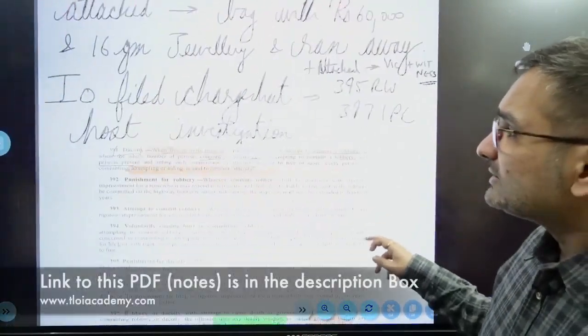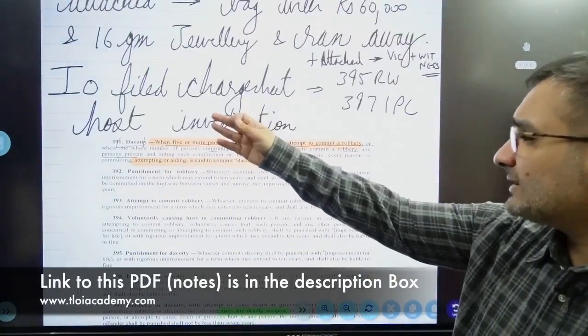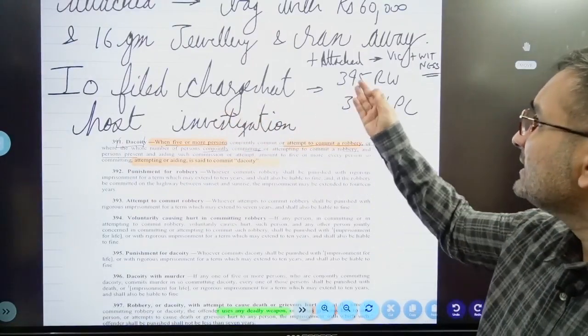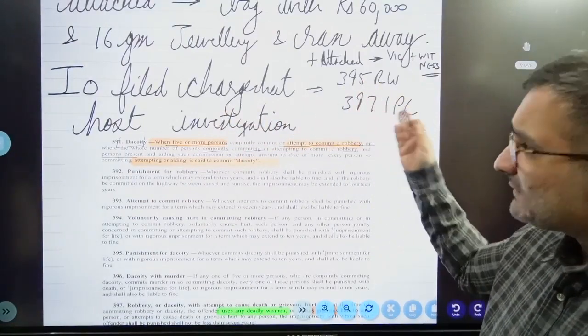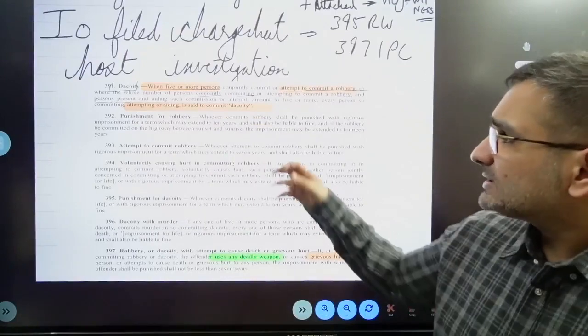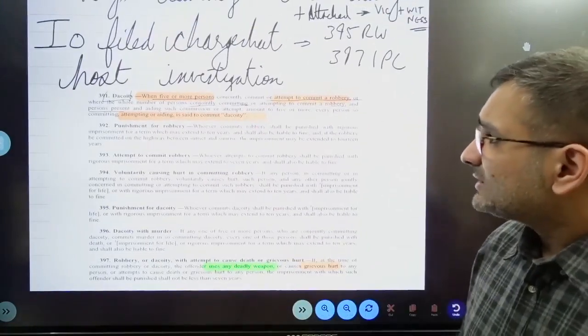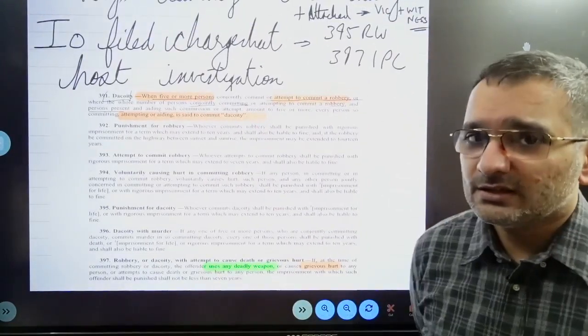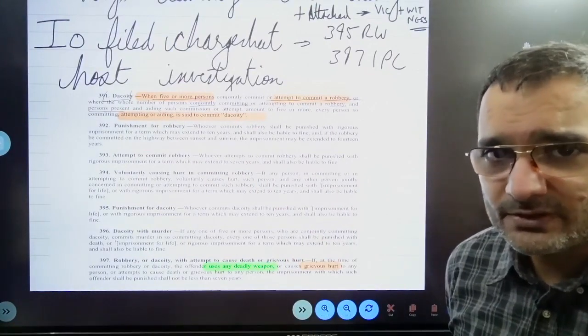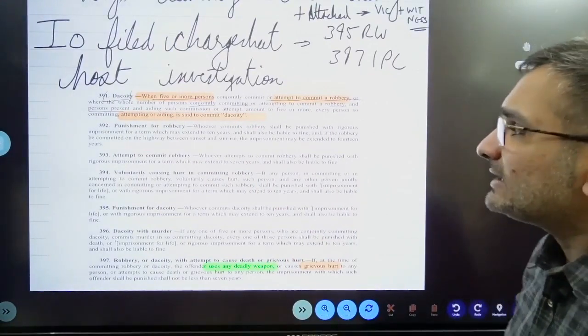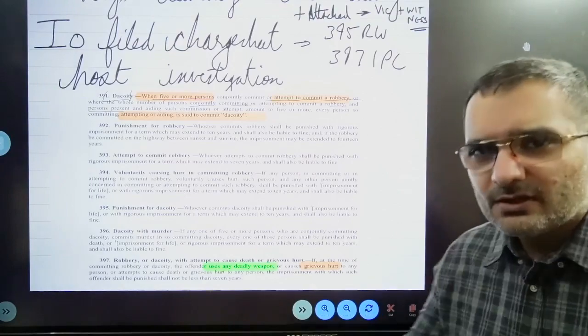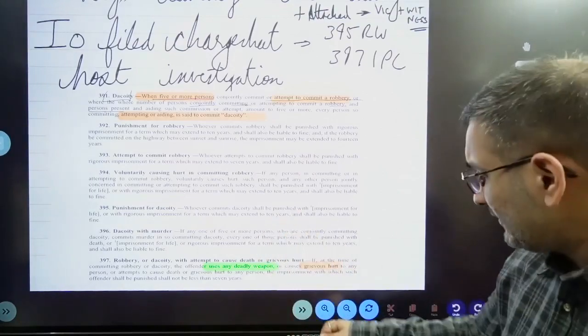All right. So the investigating officer, the IO, filed the charge sheet. The charge was labeled as 395 read with 397, and post investigation, of course, the charge sheet was filed. Now we need to take a look at the relevant provisions of the IPC to understand what is happening here. So I'm sure that hopefully you can read this.